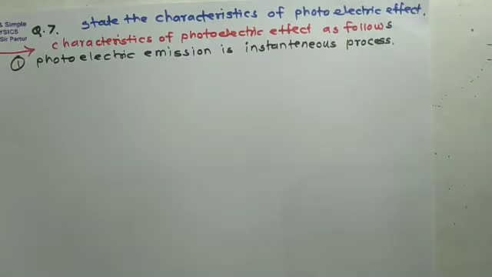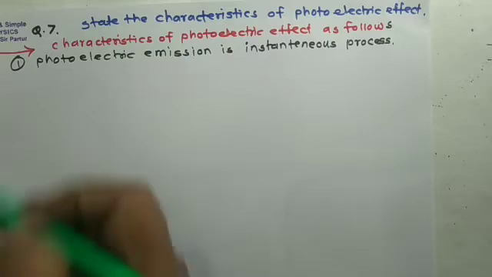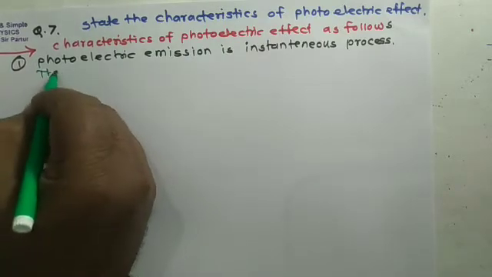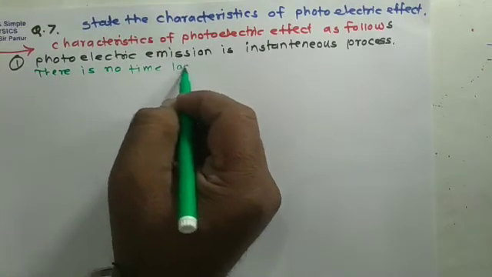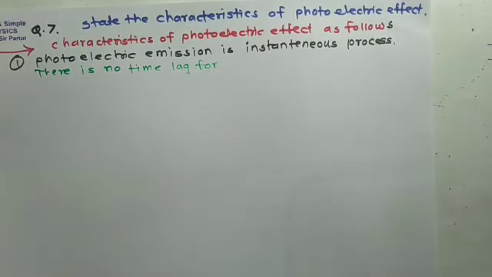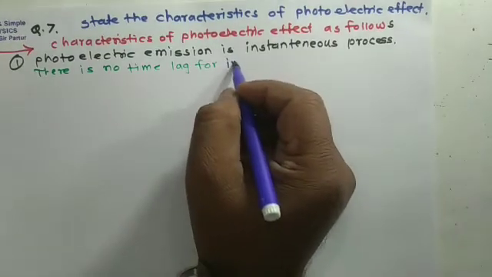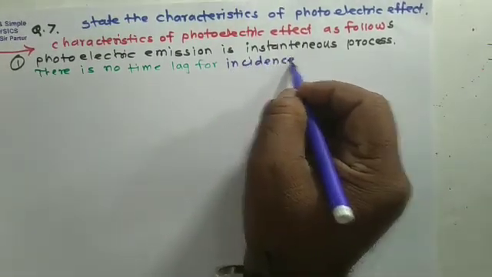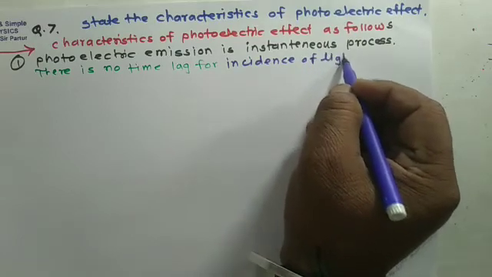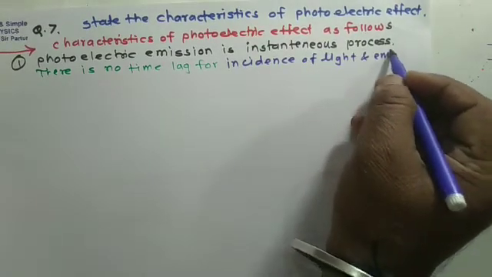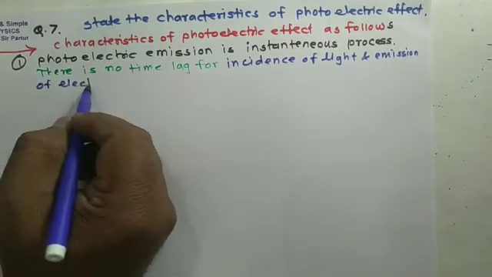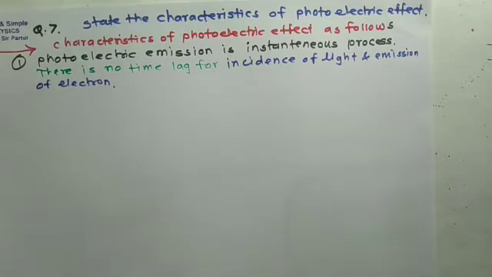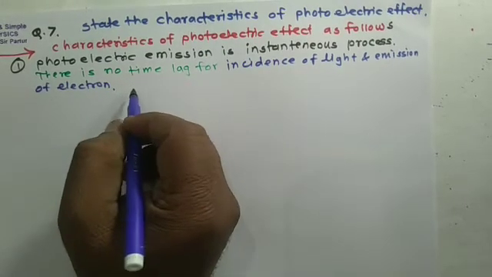Photoelectric emission is an instant process because there is no time lag between incidence of light and emission of electron from the metal surface.